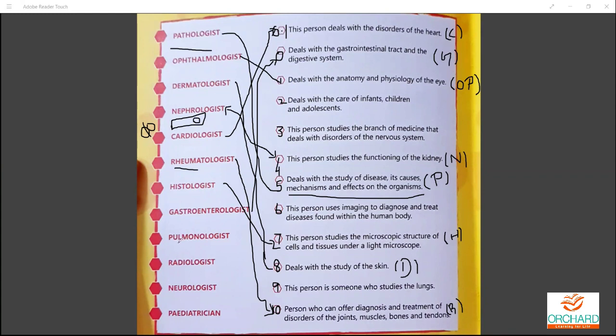All right, next comes the pulmonologist. Pulmonary area. What will be the answer?